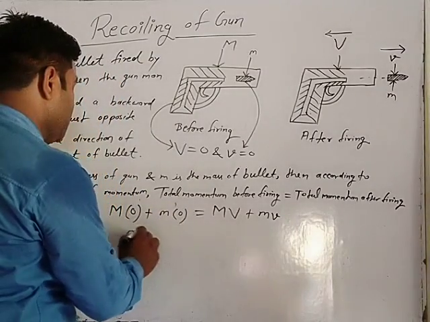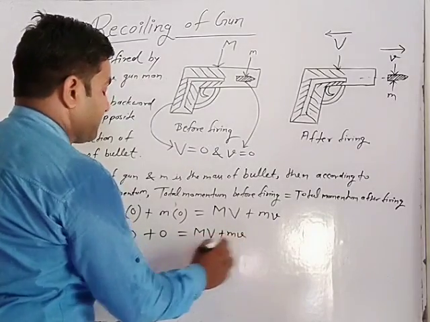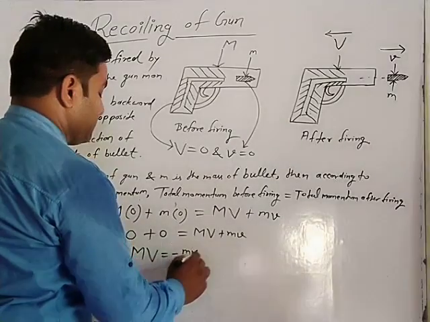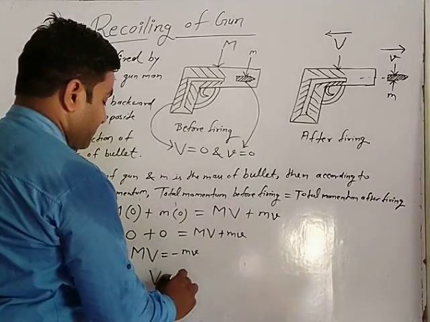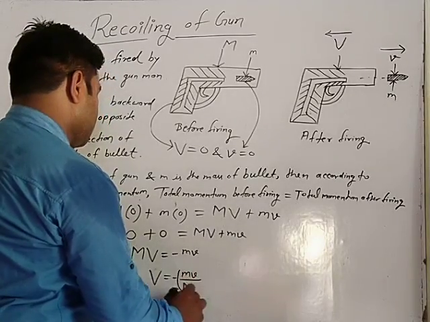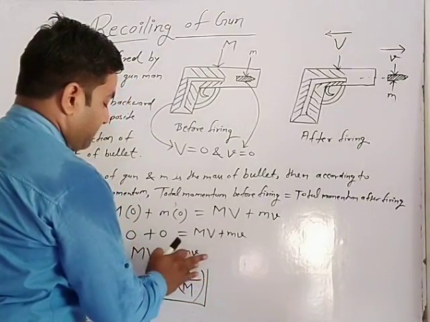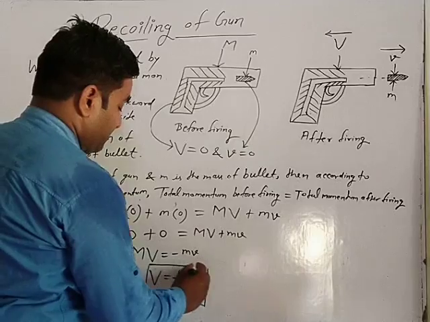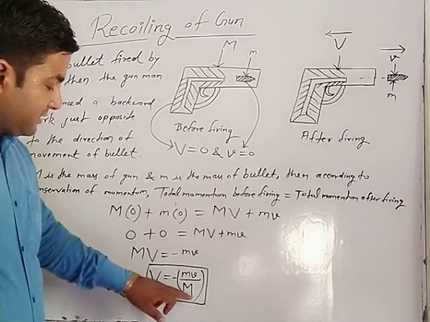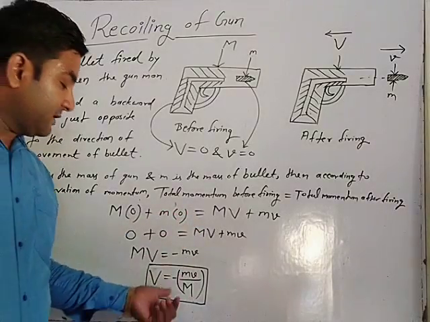So 0 equals capital M capital V plus small m small v, so capital M capital V equals minus small m small v, and capital V equals minus small m small v upon capital M. This is the formula for recoiling of a gun, the velocity of the gun after firing. A very simple formula: one statement and one line of equation.